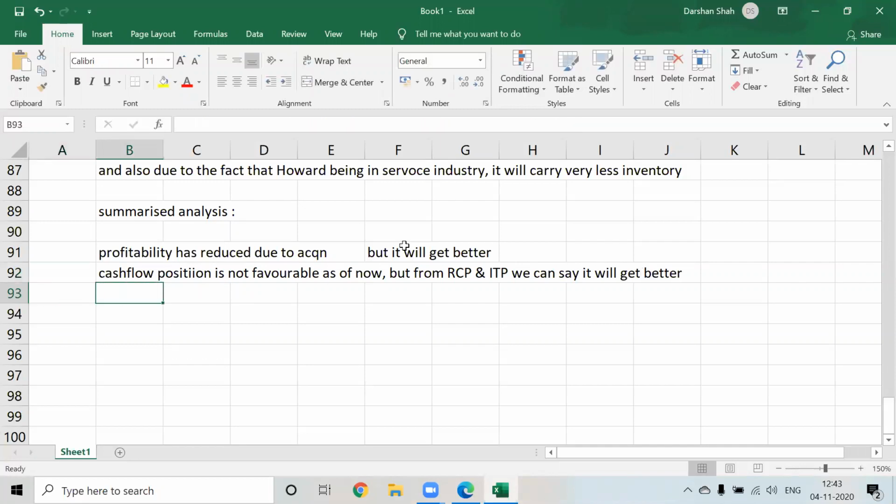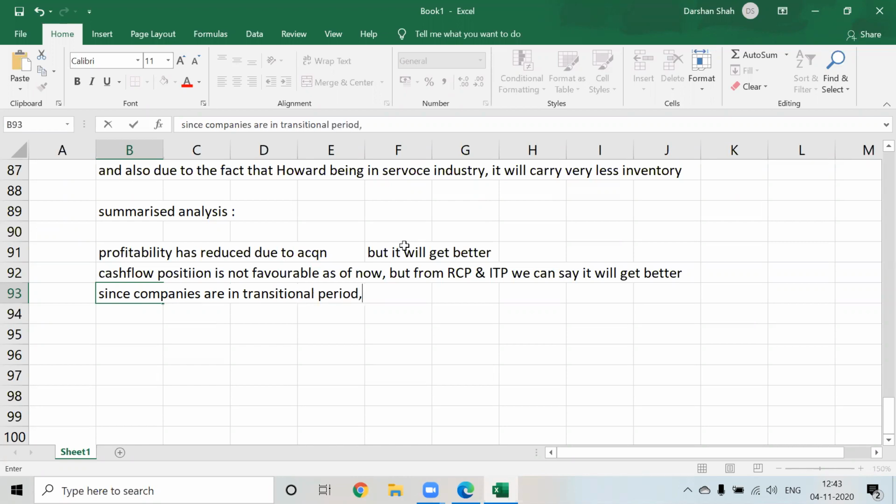Okay. And since the companies are in transitional period, okay, the control over operations is not quite good. That's why so much costs have increased, right? Is not quite good, but that is also expected to get better with the learning curve.